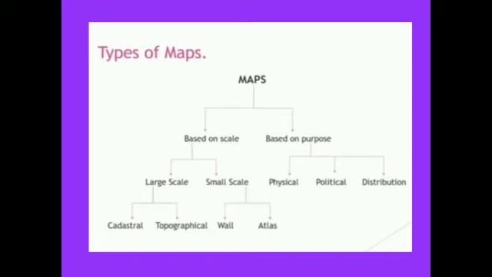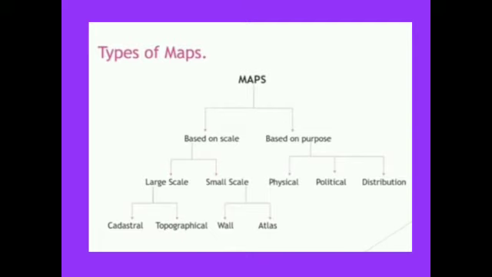So what do they do? They give you information. For example, if you want to know about the physical features of India, you can look into the physical feature map, isn't it? And the atlas, as I told you before, is a book of maps, but it also gives some information.